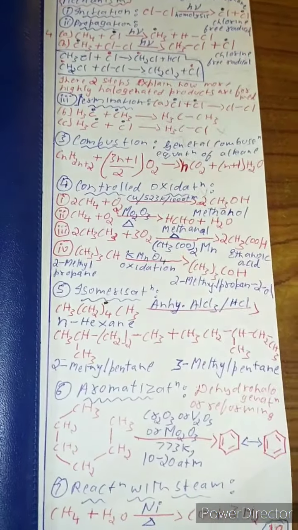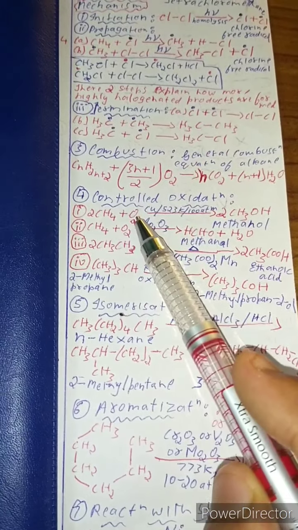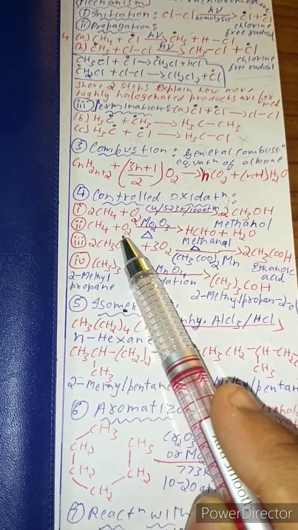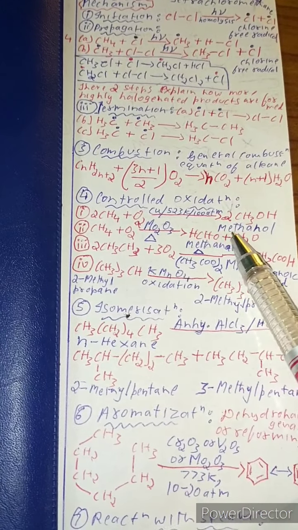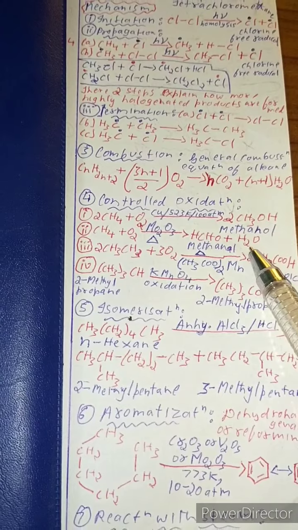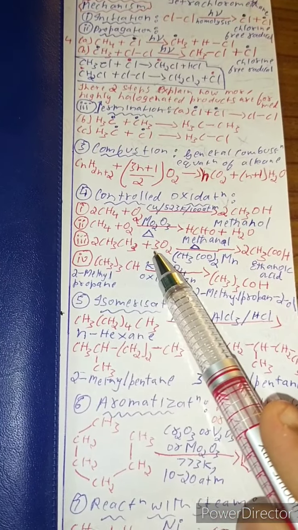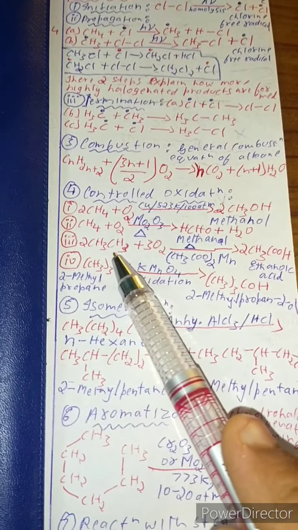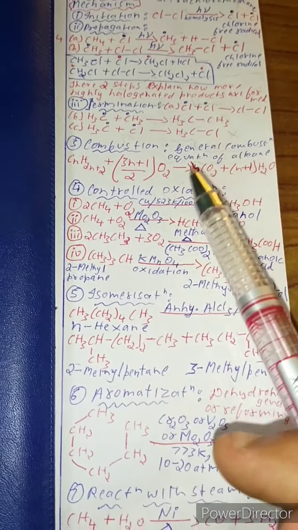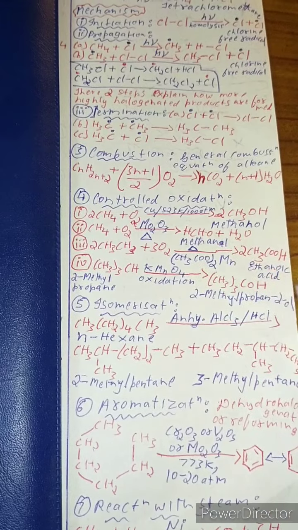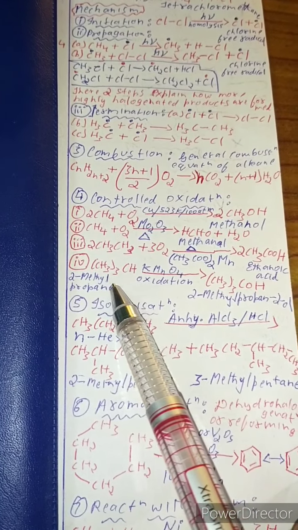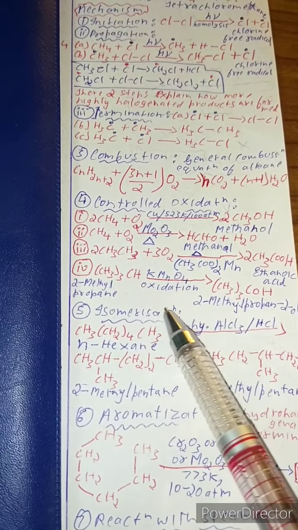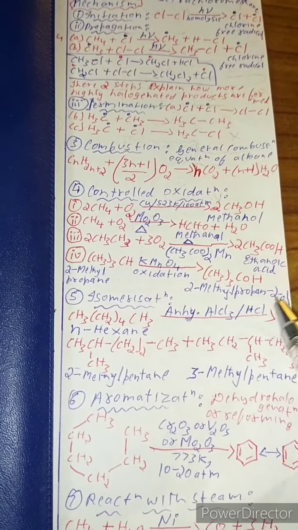Now controlled oxidation reaction, 2 methane plus O2 in the presence of this gives methanol, and methane plus O2 in the presence of molybdenum oxide heated gives methanol, and 2 CH3CH3 plus 3O2 in the presence of this catalyst gives ethanoic acid, and this is 2-methyl propane in presence of potassium permanganate and oxidation gives 2-methyl propan-2-ol.